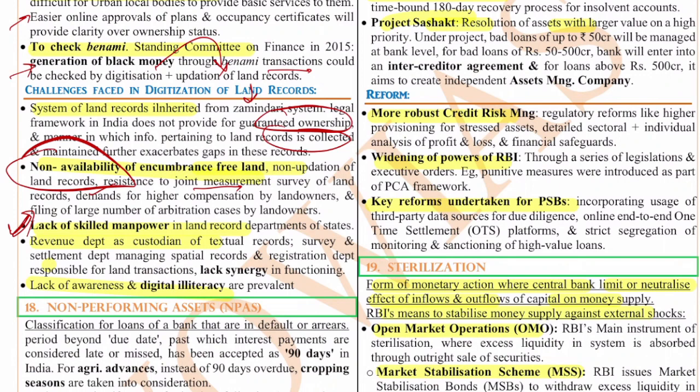The Revenue Department as custodian of the textual records, the Survey and Settlement Department managing the spatial records, and the Registration Department responsible for land transactions lack synergy overall. So there is a need for synergy between the various departments, between Registration, the Revenue Department, and so on. There is also a lack of awareness and digital literacy among the people. All of these are the various issues. Okay, so now these issues are there. So how can we solve these issues?